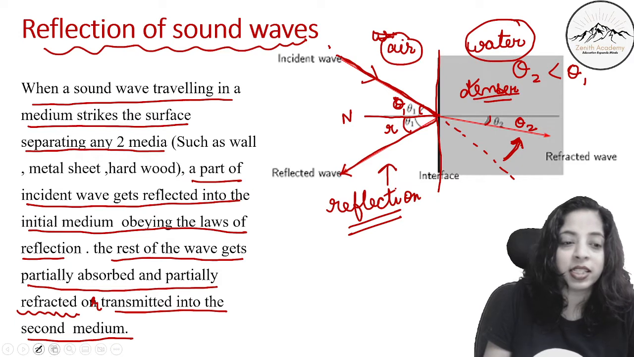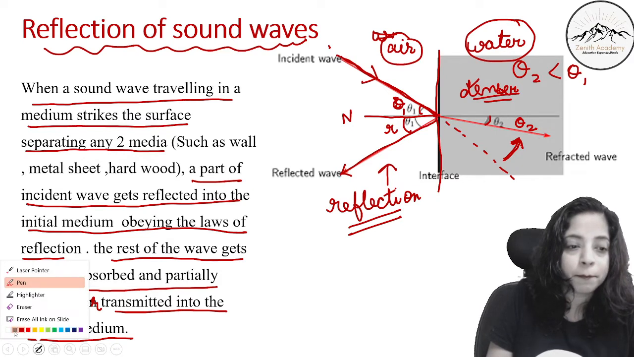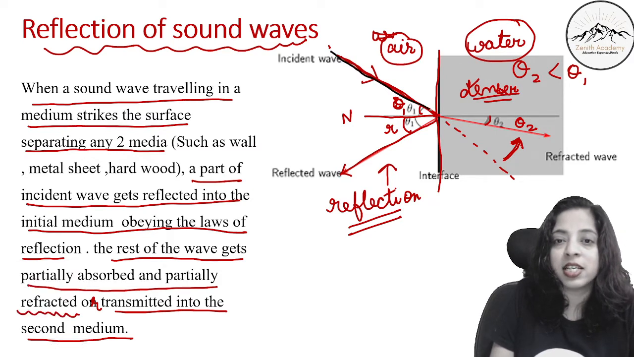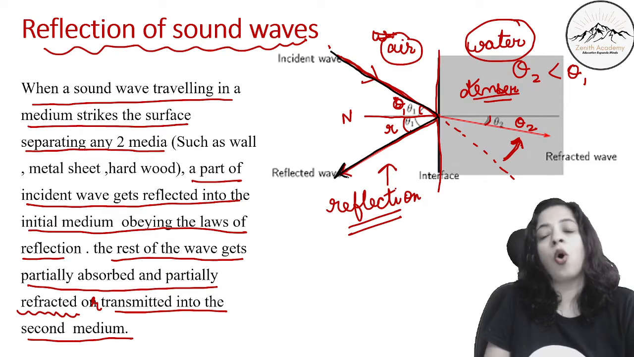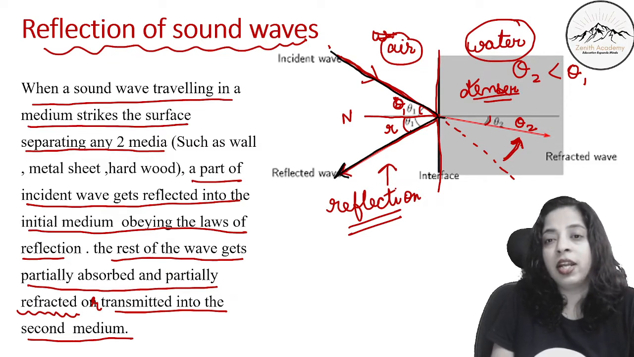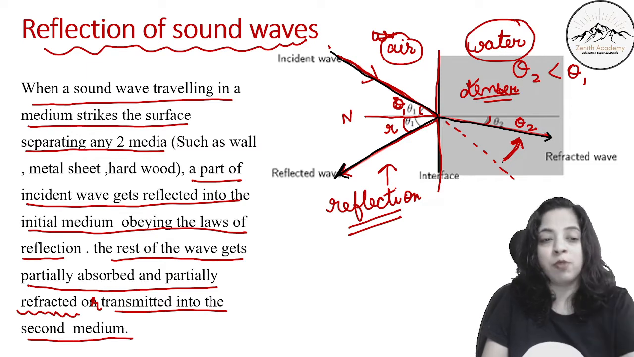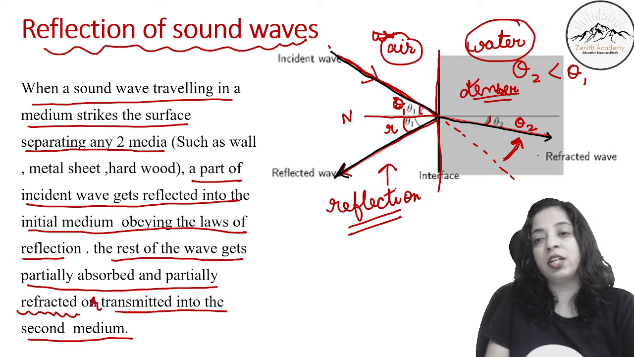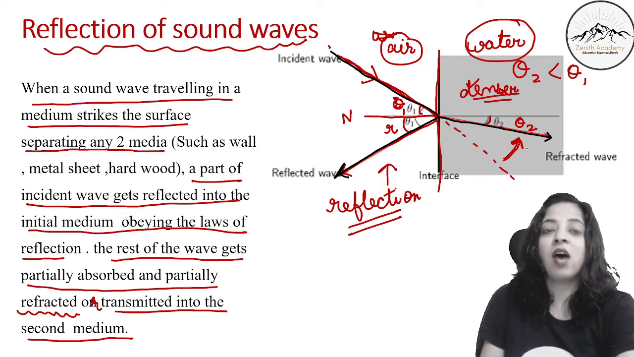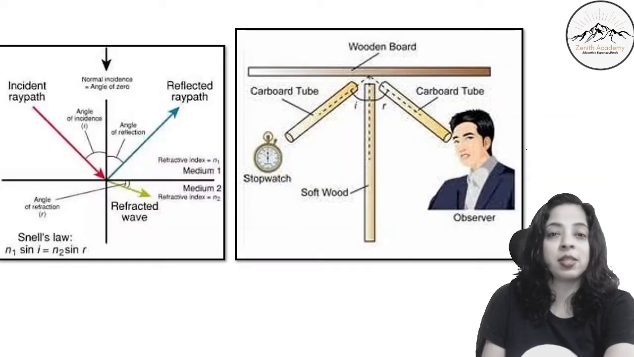So when this is the incident ray, it will reflect back in the same medium obeying all the laws, but some of it will get bent and get transmitted into the second medium. We can say it is absorbed, refracted or transmitted into the second medium. This is how reflection of sound wave takes place.